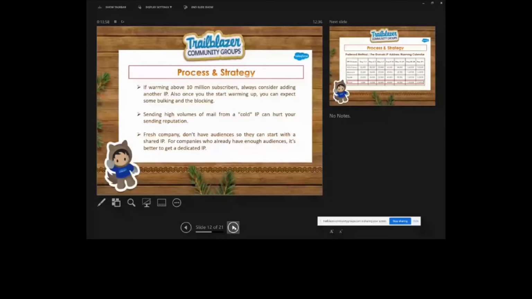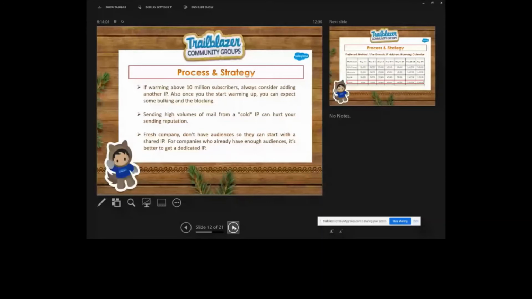And what is the plan? The warm-up plan means how we are warming up our IP. But with this plan, always make sure about our reputation. You can't forget about the reputation, because maintaining the reputation during the warming process is really tricky, but it's always profitable. So always stick with your plan.